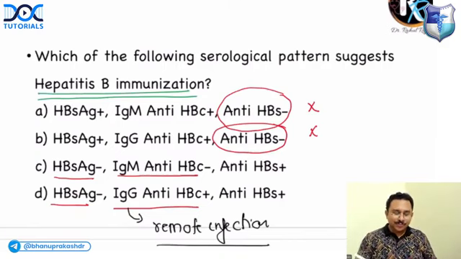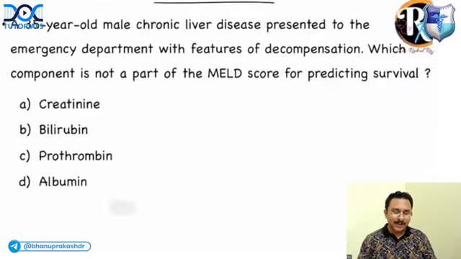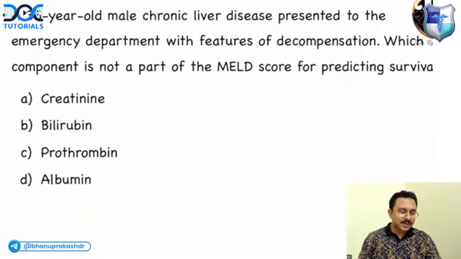Okay, so what about option C? That would be my best answer here, which is option C. This is very, very important. Serological patterns of hepatitis B are very, very important. In all my lectures also I've highlighted hepatitis B serological patterns, very important for your exams. Okay, now coming to this one.